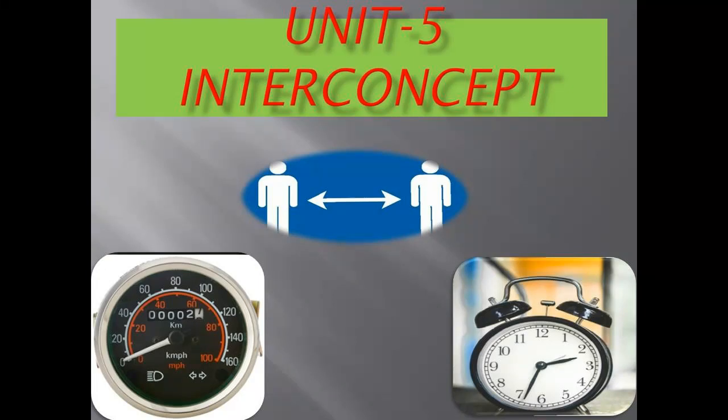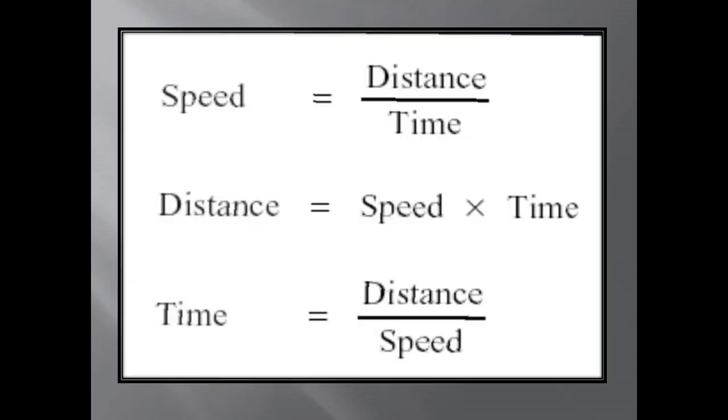Unit 5 Interconcept. In this unit, let us see speed, time, and distance. Let us know the three important things: speed, distance, and time. We all know what is meant by speed. Speed is nothing but if you are chasing a bike, we will run fast, isn't it? That is called speed.